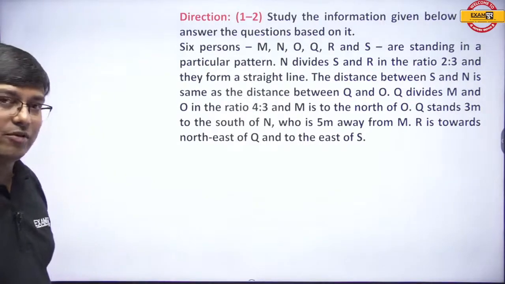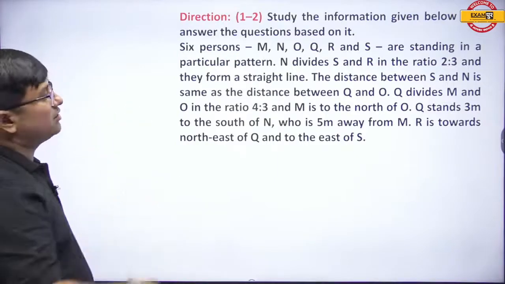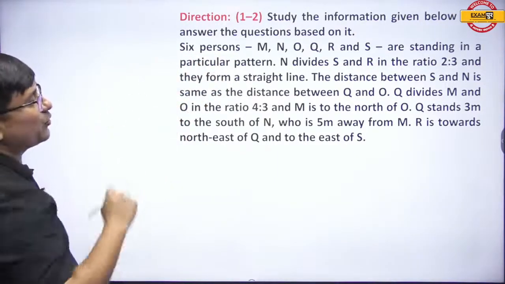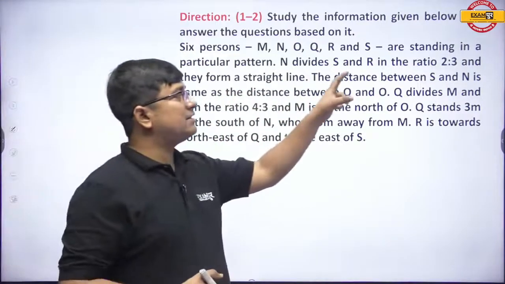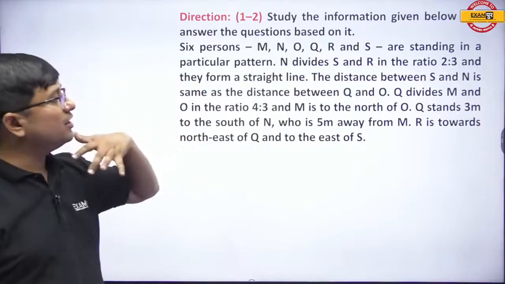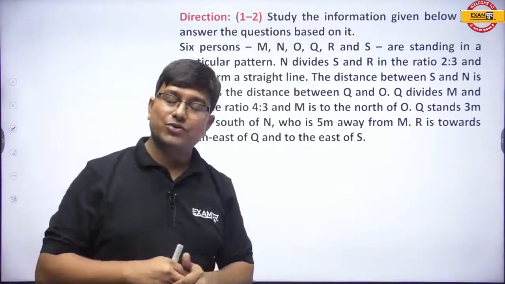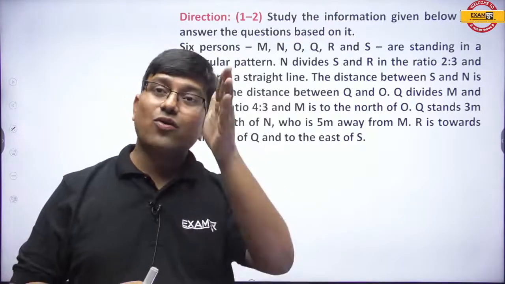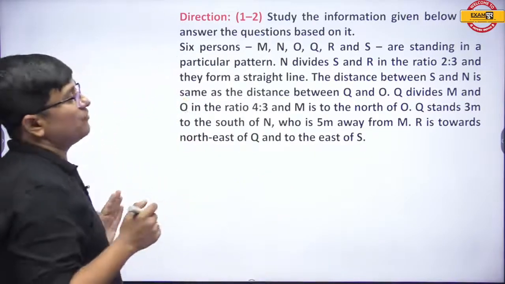Okay, please stop now. Please kindly hold on, and now please kindly pay attention over here. So 6 persons whose names have been provided, they're standing in a particular pattern. N divides S and R in the ratio 2:3 and they form a straight line, but the straight line is horizontal or vertical or inclined, one never knows. So skip this line for now.